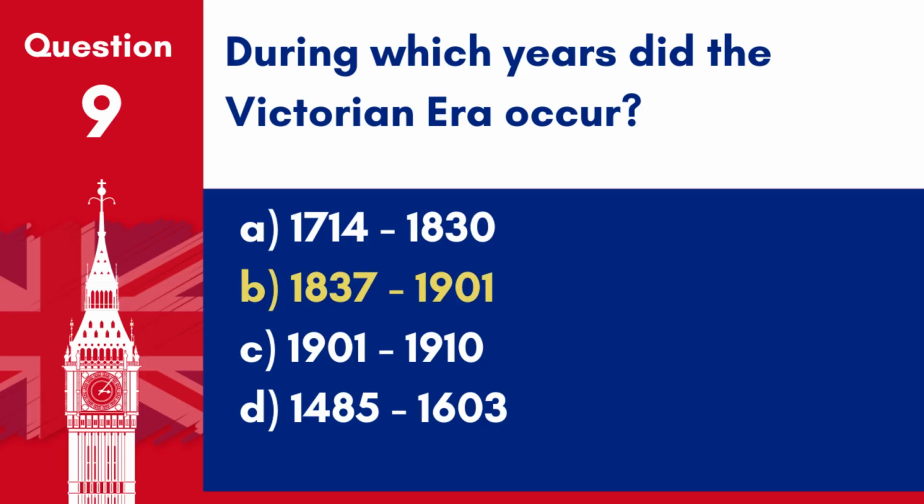Answer. B. 1837-1901. The Victorian era spanned from 1837, when Queen Victoria ascended the throne, to her death in 1901.